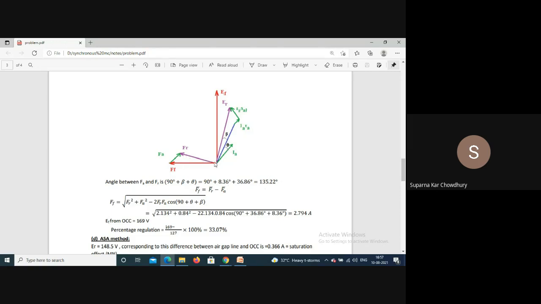So we know this angle, we know FR, we know FA. So we can calculate FF. So here also we can either calculate like this, or you can just draw on a graph paper and measure the values. Obviously, when you do it graphically or analytically, there will be slight difference. That error creeps in due to manual error for graphs and other things. So from here, corresponding to this FF, we get the value of EF from OCC and get the percentage regulation, which is 33.07.